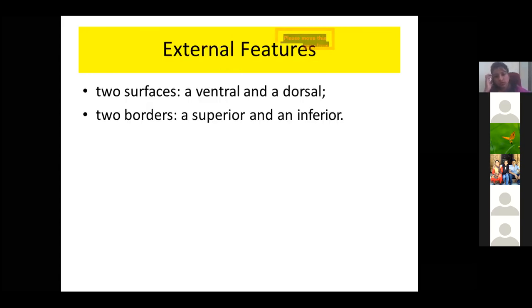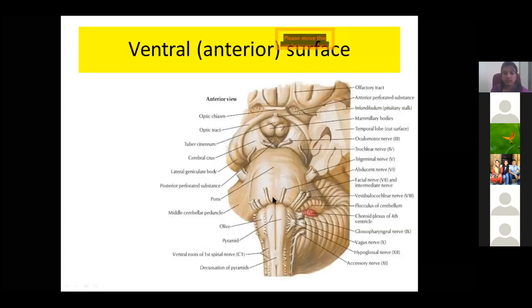So the pons has two surfaces, a ventral and a dorsal surface, and two borders, a superior border and an inferior border. So this is a pons. What you are seeing is a posterior surface. So it has a superior border here and an inferior border. In the superior border, you can make out this oculomotor nerve and this trochlear nerve.